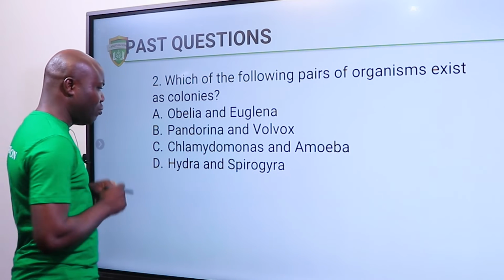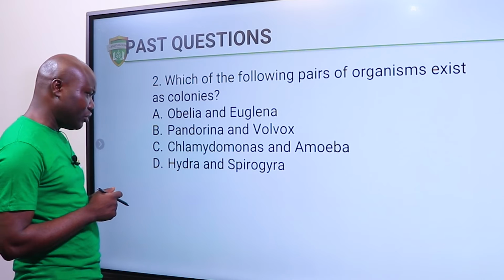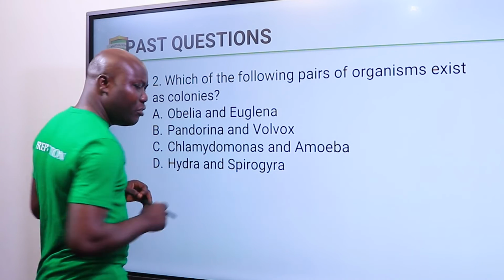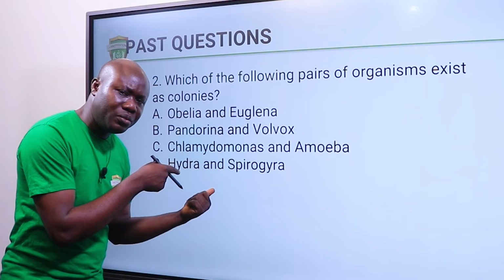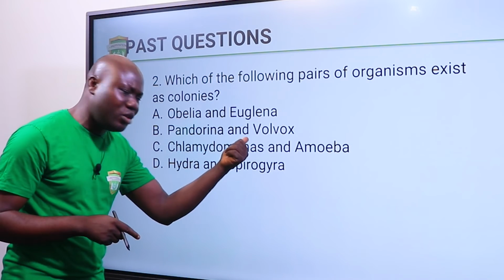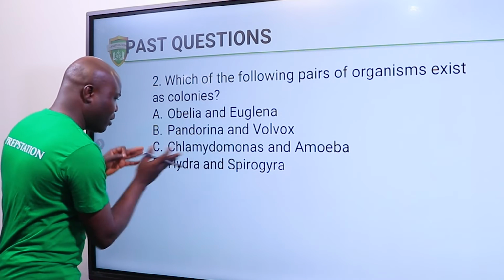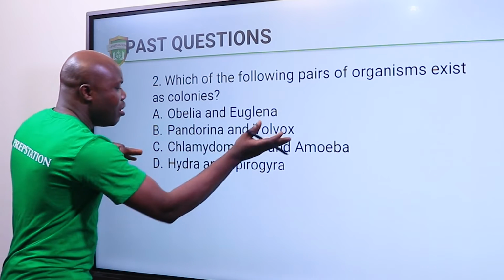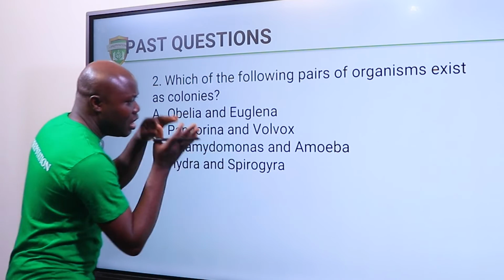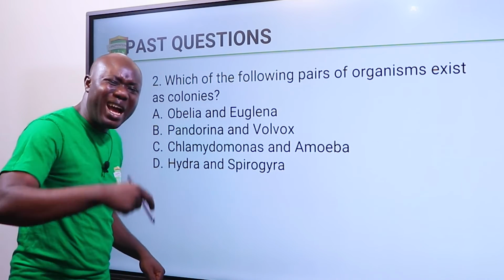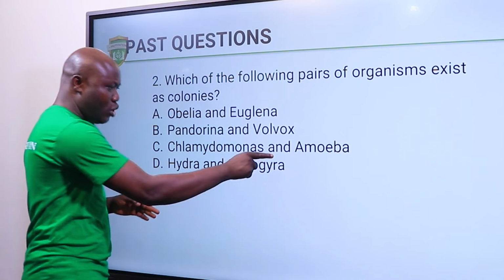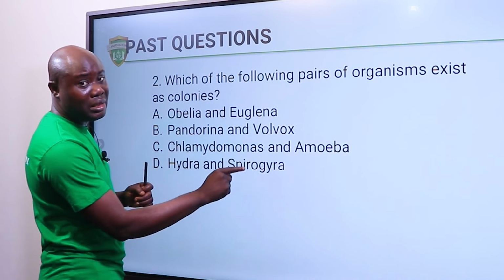Now let's look at option B, Pandorina and Volvox. Okay, let's assume that you don't know what Pandorina is, but you know what Volvox is. That was the example I gave you when I was explaining that. Let's keep that. Let's come to this one, Chlamydomonas and Amoeba. Now, Chlamydomonas, let's say this was not part of it. Let's look at Amoeba. I gave you Amoeba as an independent free living organism. So it can exist on its own. So if Amoeba is here, it cancels out this option with Chlamydomonas too.